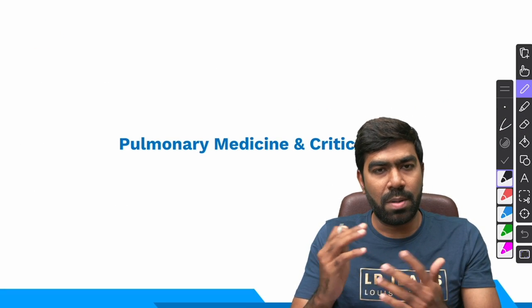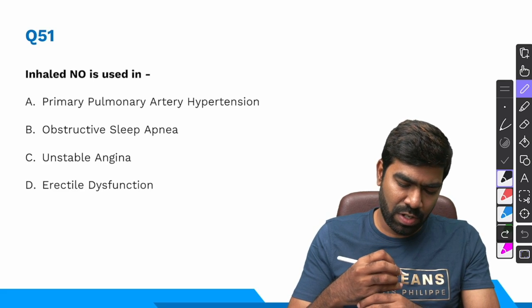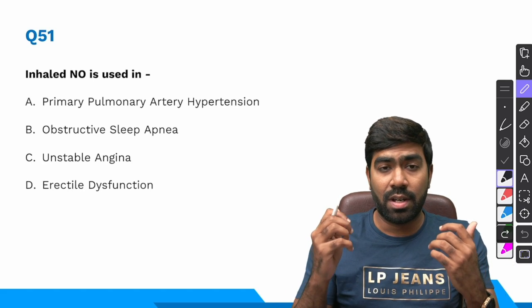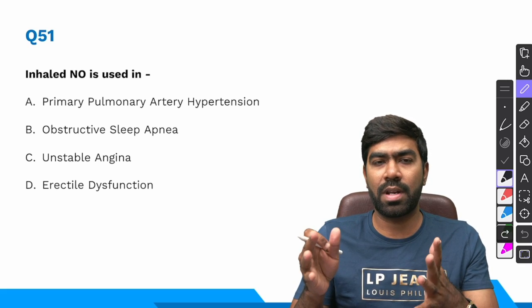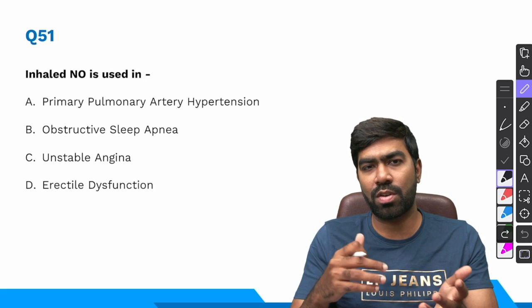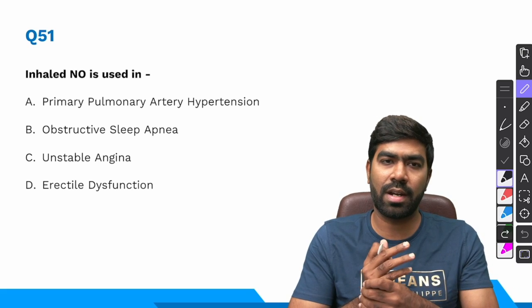So next, moving on to the pulmonary medicine critical care section. Question number 51, inhaled nitric oxide is used in... I told you inhaled nitric oxide is an emergency treatment for patients who are having high pulmonary artery pressures. If you want to reduce the pulmonary artery pressures or if you want to reduce the RV afterload, you can go for inhaled nitric oxide.